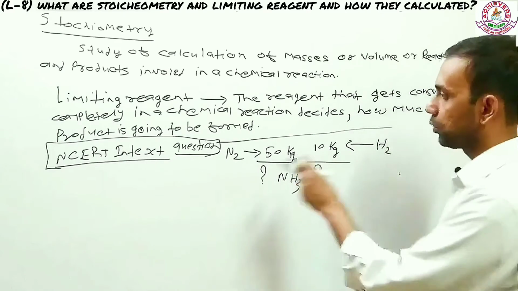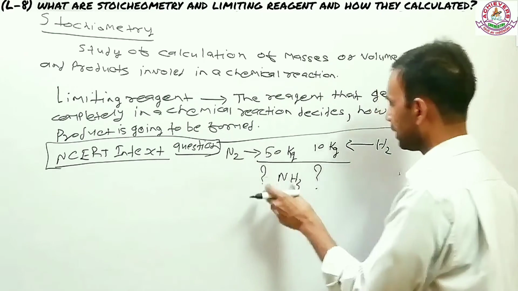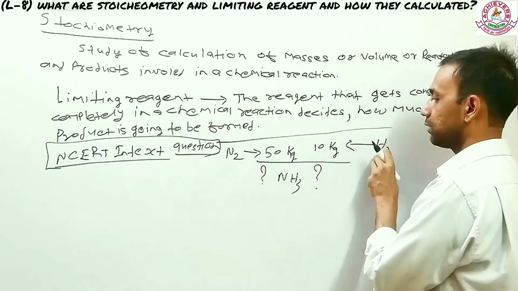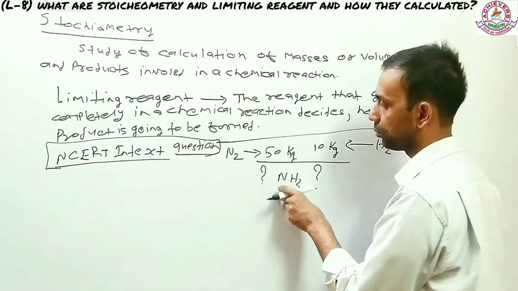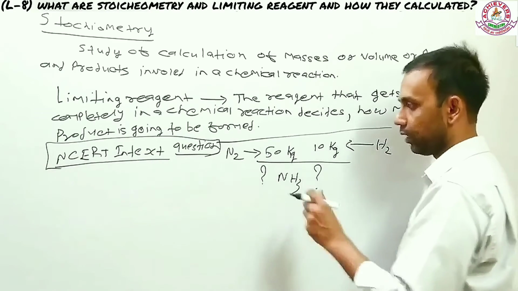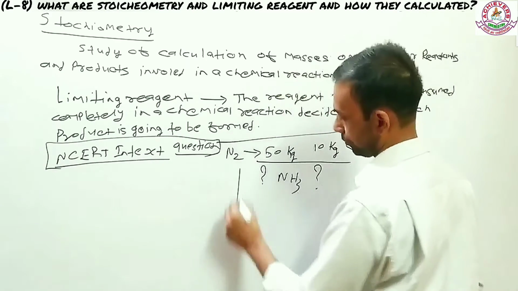I repeat it back. There's a question in NCERT, which I'm taking as a reference here, as a practice here, that when 50 kg of nitrogen reacts with 10 kg of hydrogen, it produces a certain amount of ammonia. And what is that amount of ammonia? What is the limiting reagent? That's the question here. Let's start, one by one.